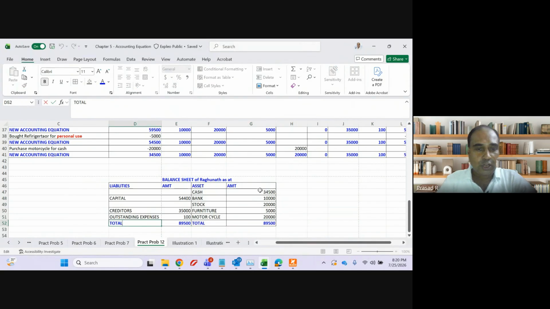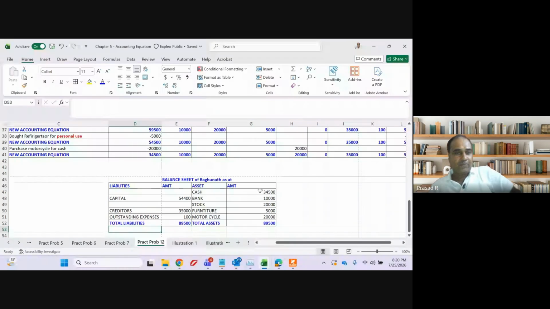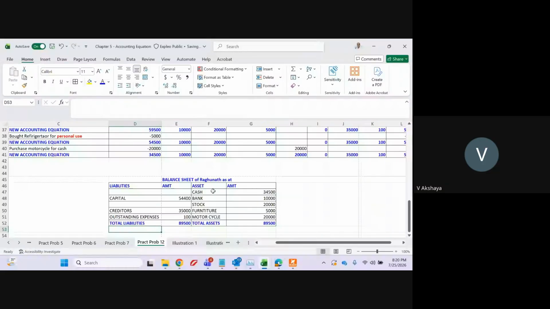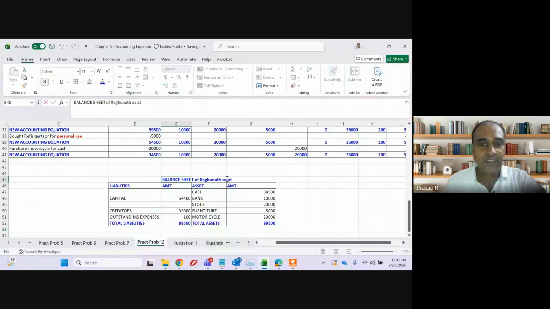This is my total of liabilities, and this is my total of assets. Clear? Any doubt? No, sir. Whose balance sheet is this? Raghunath. And whenever we prepare a balance sheet, we have to write as at.